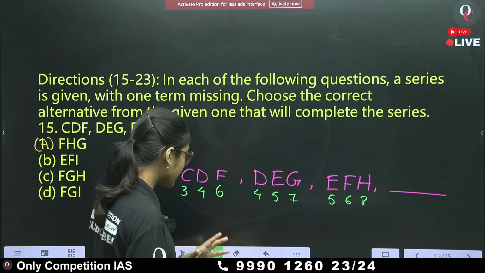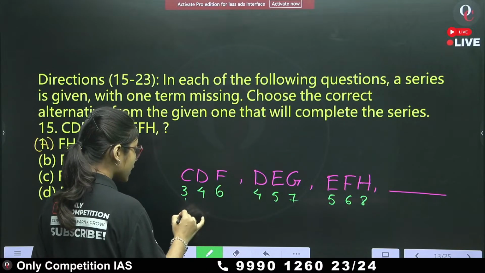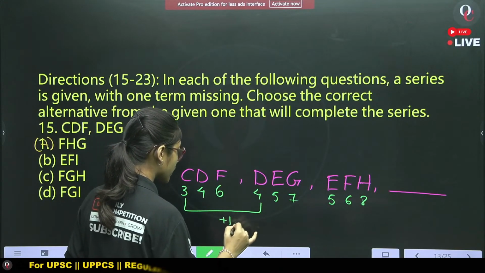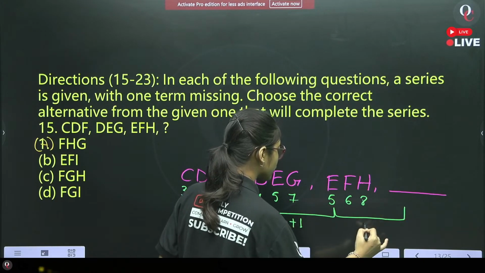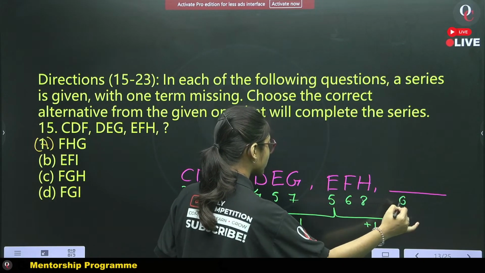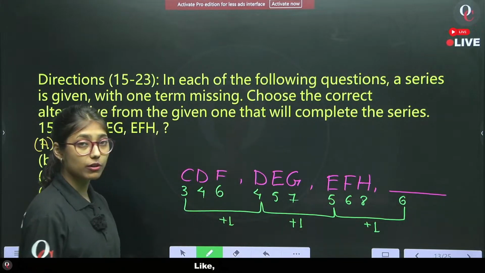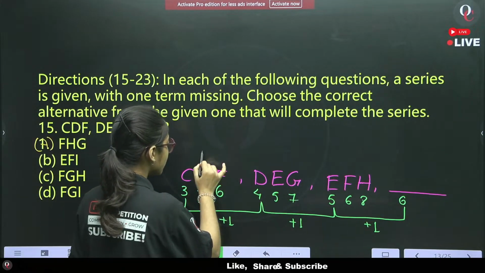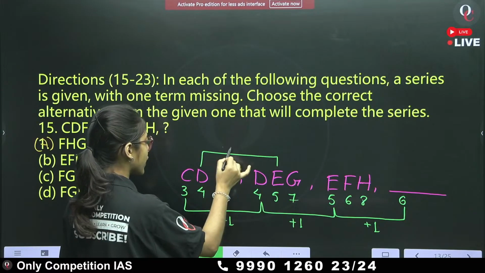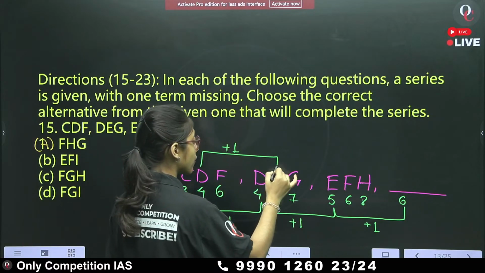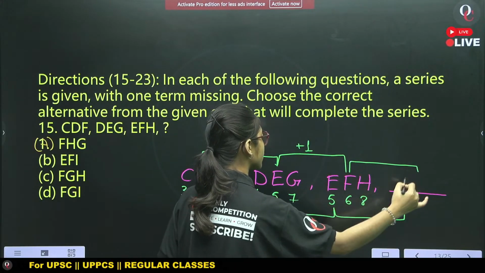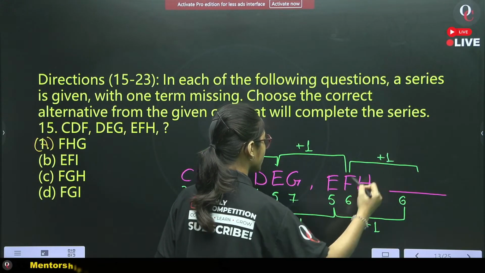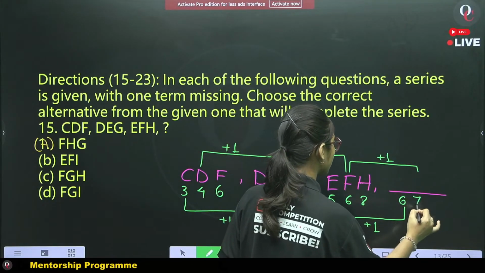Now, if we find the pattern, what will we get? 3 to 4 is plus 1, 4 to 5 is plus 1, and 5 to 6 we have to write, because we are following this particular pattern. From 4 to 5 we have plus 1, from 5 to 6 here also plus 1. So in the next term also we have to do plus 1 only, and our position value will be what?